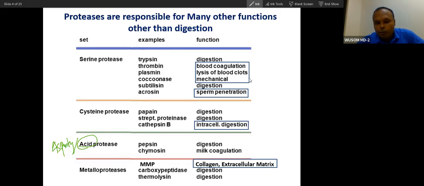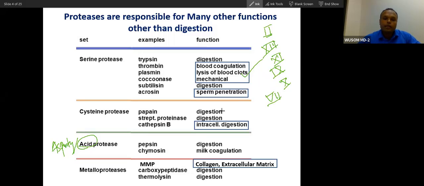And serine proteases, as I have told you, have a very important role in coagulation. Coagulation factor 2, prothrombin, factors 12, 11, 9, 10 and 7, these are all serine proteases.